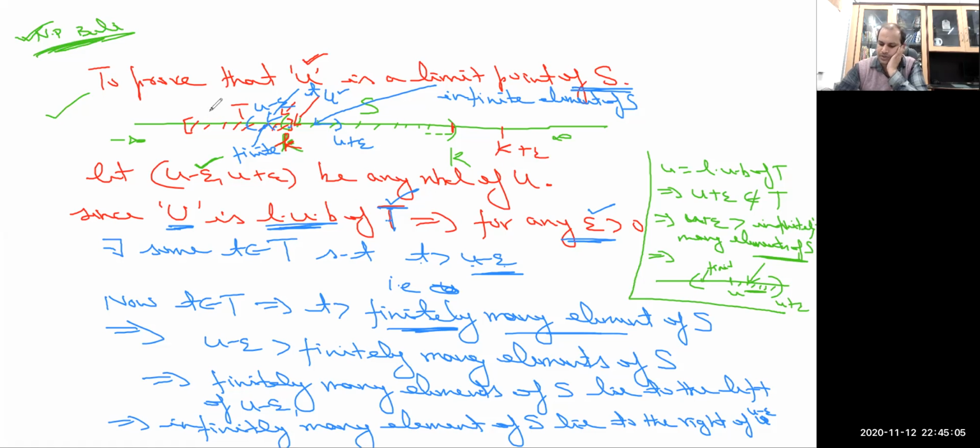Now another approach. Now we will see a counter example, but let me complete the second proof also.